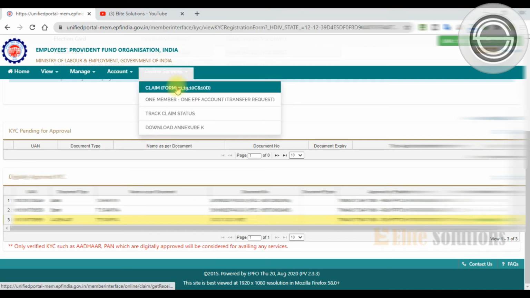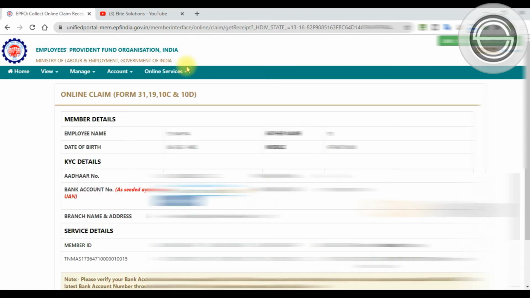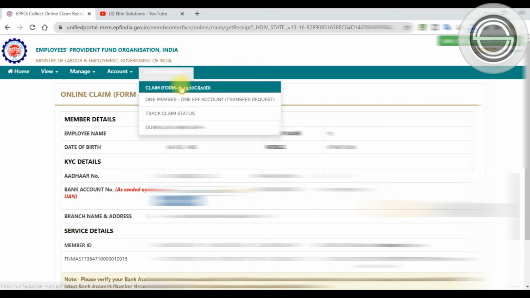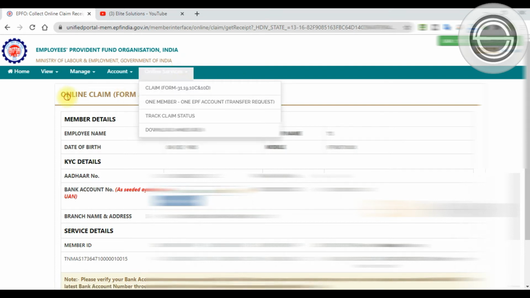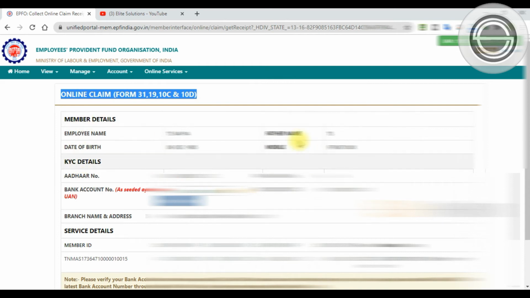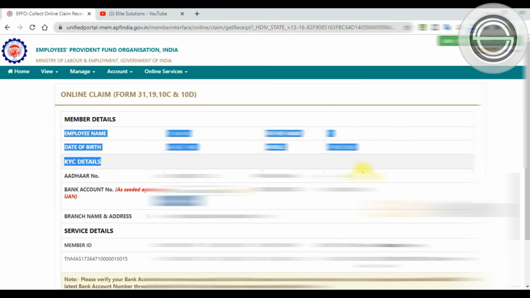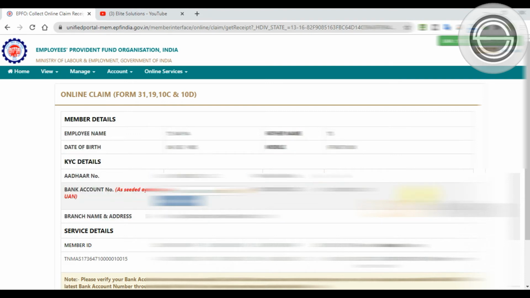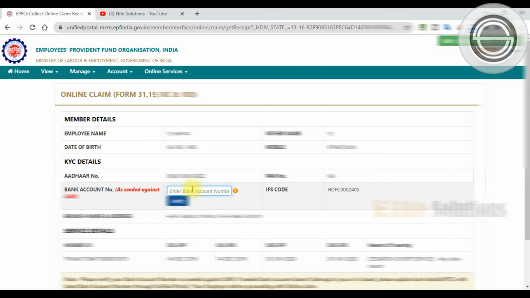So now we are going to proceed for the claim. Online services, and claim form 31, the first option. Let's click the option. Once we click online services, the first option is claim form 31. Here we have to fill the online claim form. A few details have already been retrieved by the system. Before we enter the details, we have to be ready with the document, which is a blank cheque leaf scanned copy.